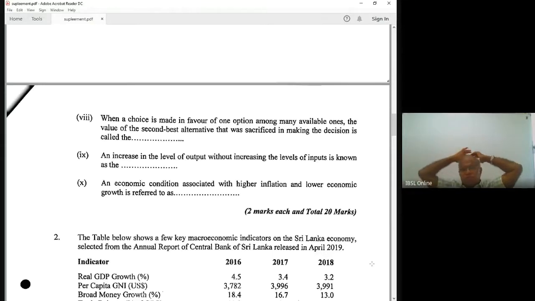Economic condition associated with high inflation and low economic growth. High inflation and low economic growth is called stagflation. Now this is a good question. This time the world is experiencing recession, low economic growth, negative economic growth, right? Along with the recession, prices may be coming down.